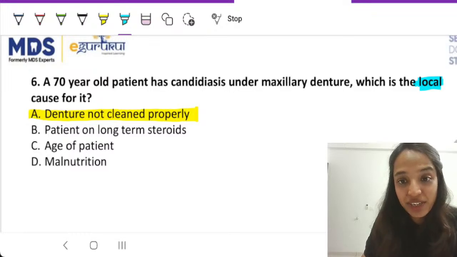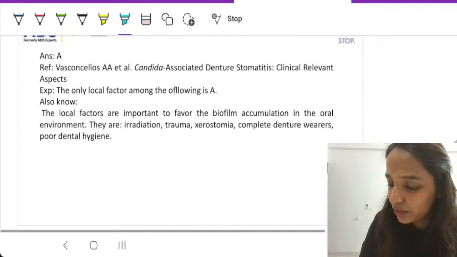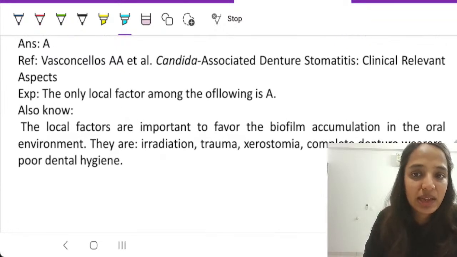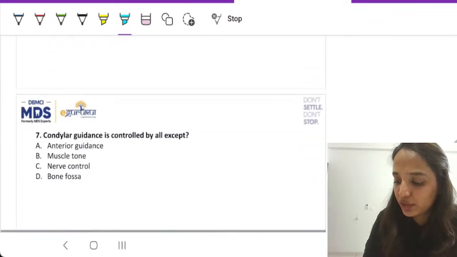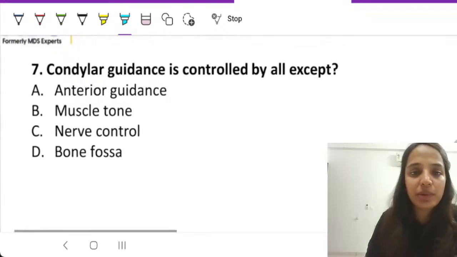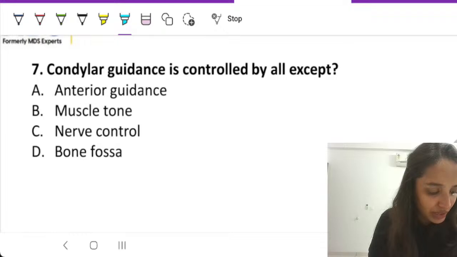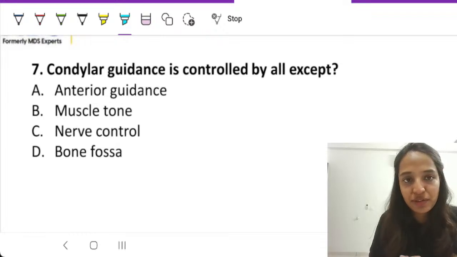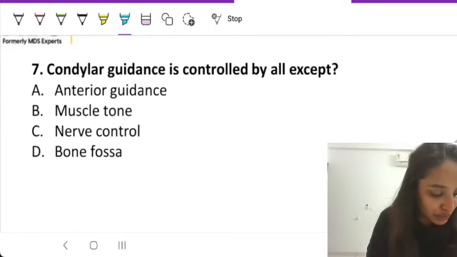Yes, so our very, very experienced students have already answered it in the chat. They know it over here. So the only local factor among all of this is A, that is unclean denture or poor hygiene with the denture. So this is how you would be able to solve all of these MCQs, right? So are you able to follow the session, students? Are you able to follow? Is the session going on fine for you? If there is any other query, please post it in the chat box. I'll be able to take it up.